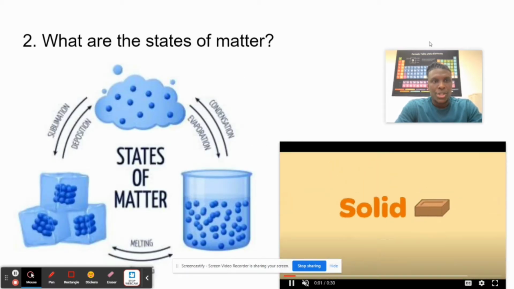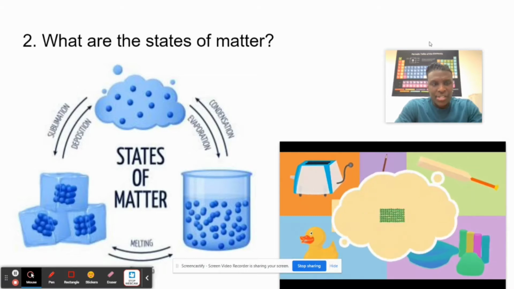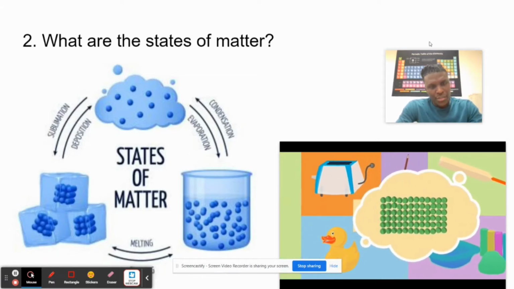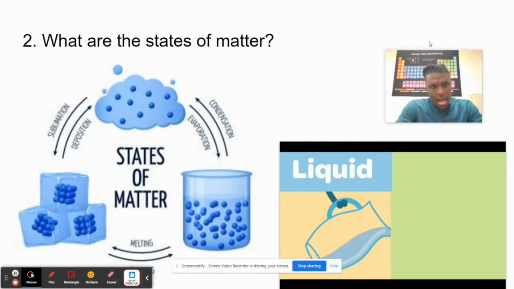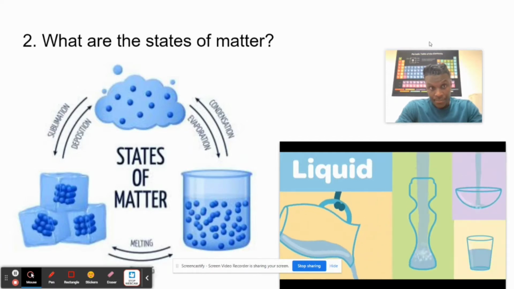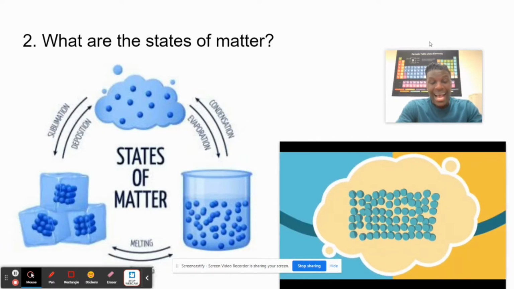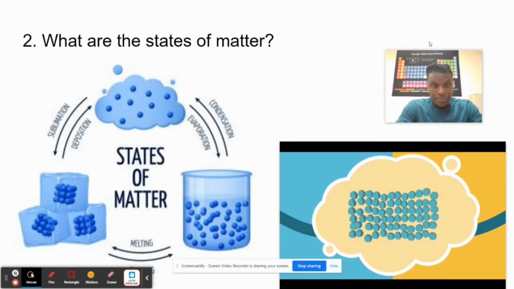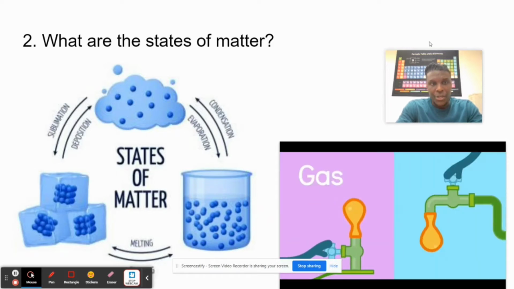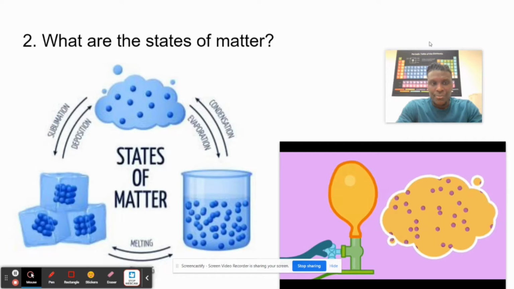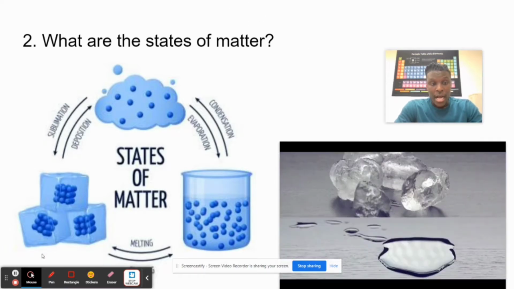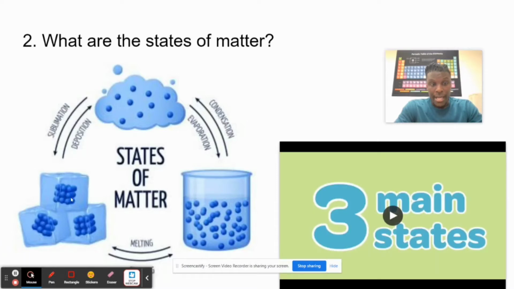Question number 2. So, what are the states of matter? Now, we should know the states of matter. The states of matter are what? Solid, liquid, and gas. As you are looking at the video, to the right or the left of your page, you should see the particle arrangements, and look at the picture as well. Inside the picture, you should see where right here you have the solid.